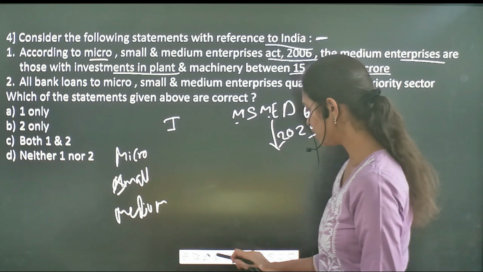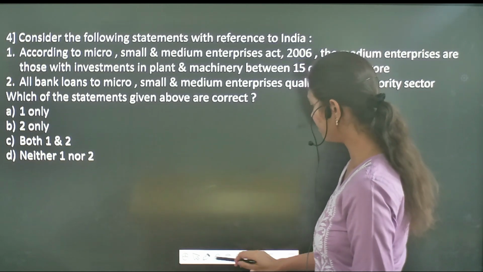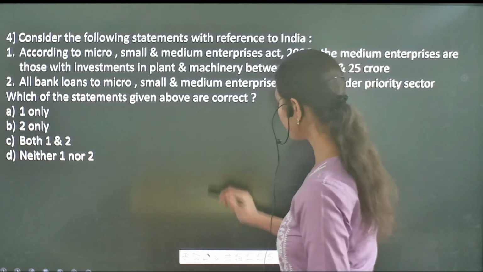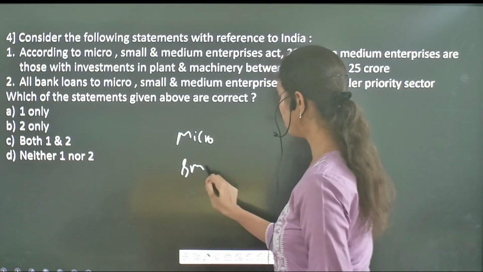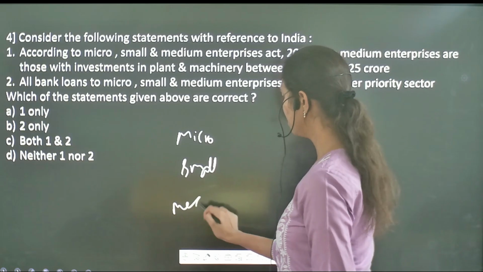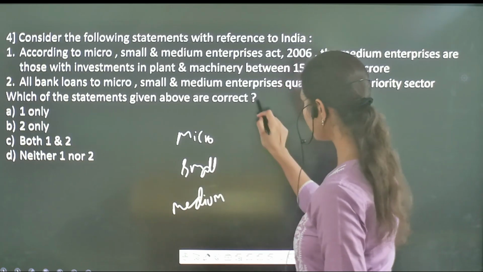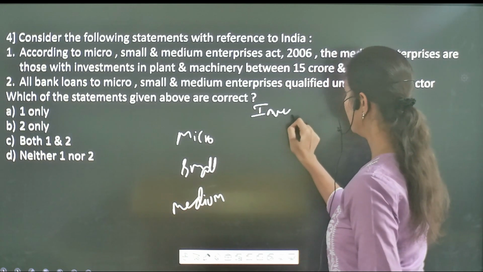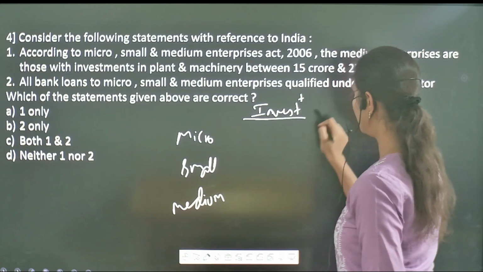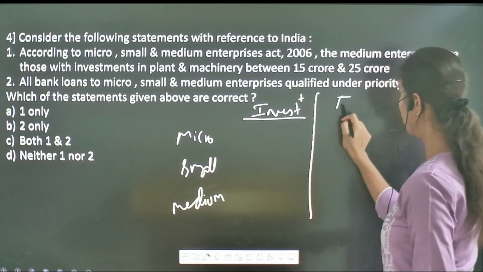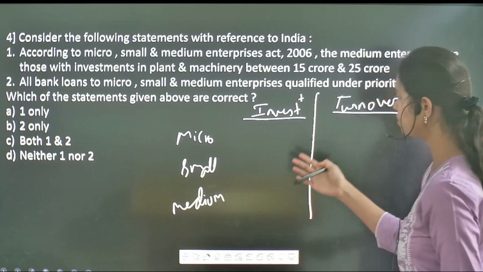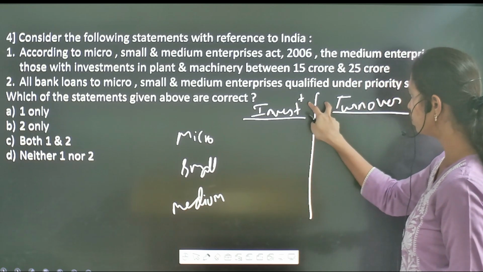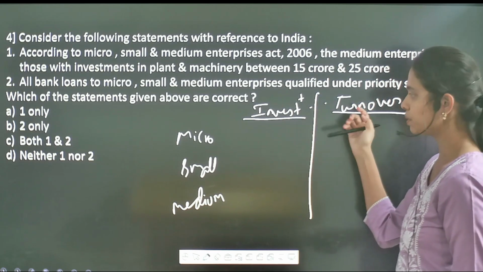Firstly, the definition is given based on investment, followed by turnover. A particular industry has to qualify in both, investment as well as turnover.